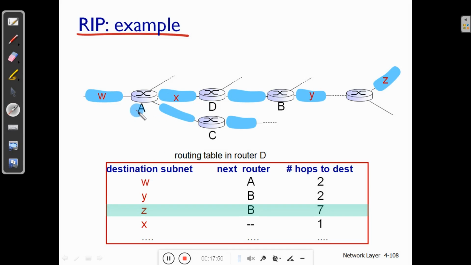Similarly, to reach destination subnet Y, it has to send the packet through B, and it is also 2 hops away. And to reach destination subnet Z, the next router is B, and it is 7 hops away from router D. In this way, RIP will construct the routing table.